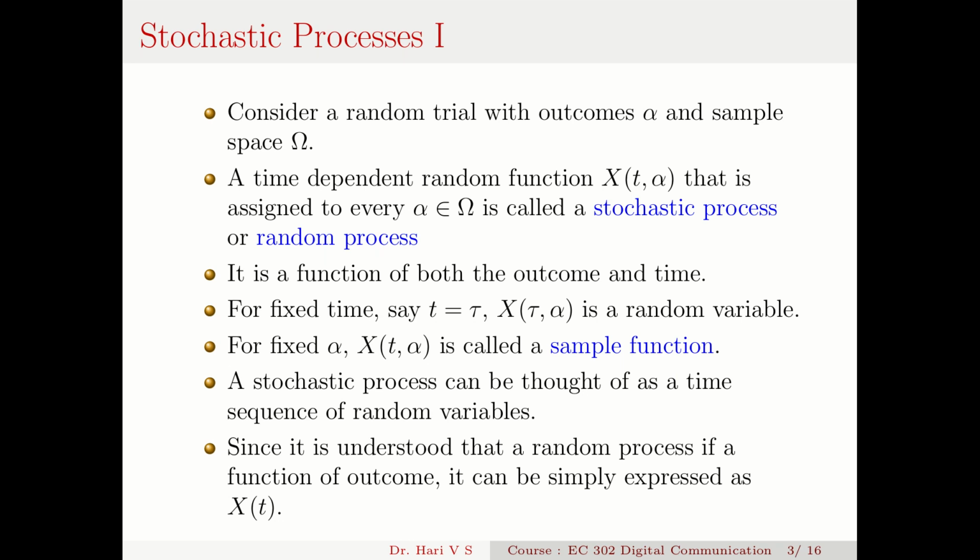For a fixed time, say for a given time t equal to tau, x(tau, alpha) is a random variable. That is, I take a particular snapshot at a certain time, then that x(tau, alpha) is a random variable. For a fixed alpha, x(t, alpha) is called a sample function.